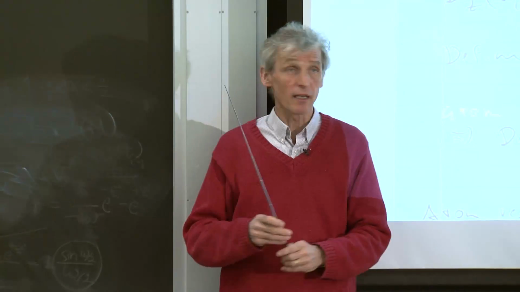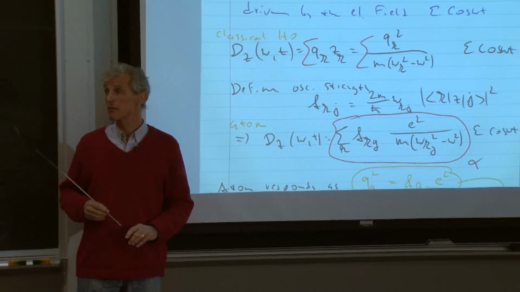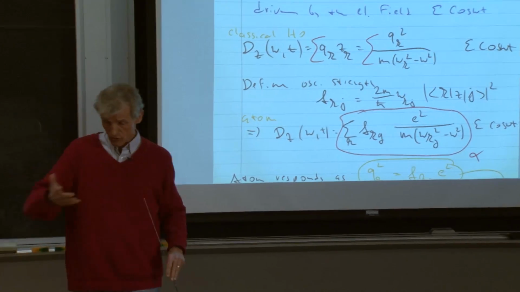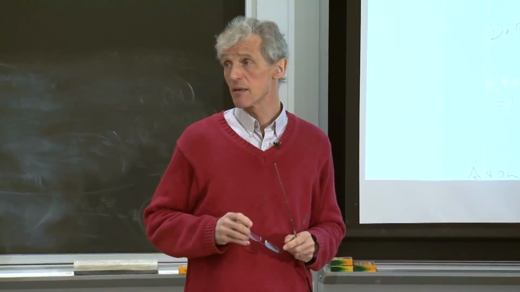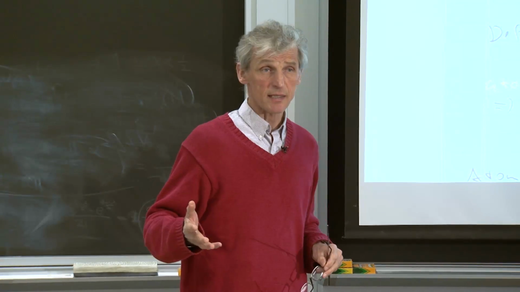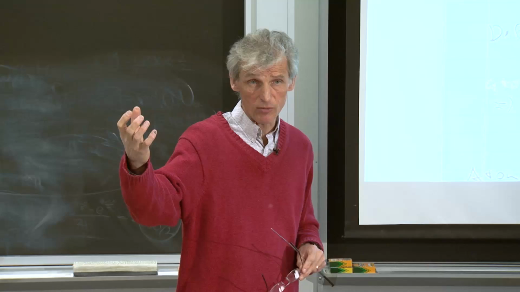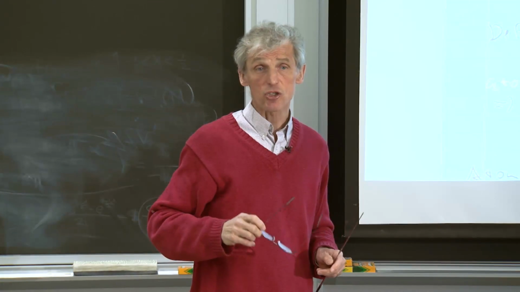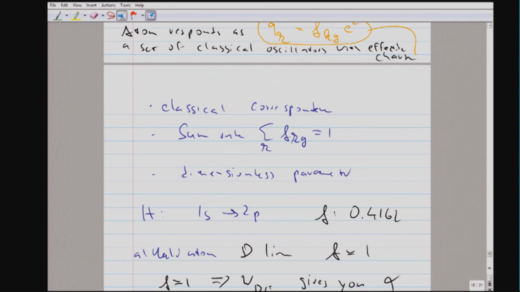Or another way to parameterize the matrix element is by this dimensionless number, which is called the oscillator strength. And that's of course also related to semi-classical physics. I mentioned in the last class that the oscillator strength allows us to connect the quantum mechanical treatment of an atom to the response of a classical harmonic oscillator with a charge to the external electric field. So,